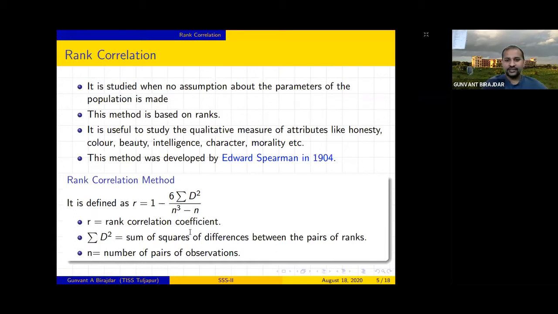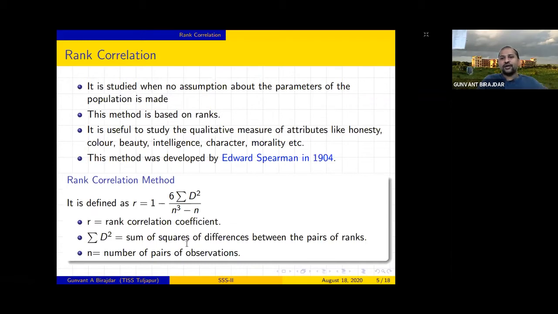What is r? r is, as usual, your rank correlation coefficient. D square is the sum of squares of differences between the pairs of ranks, right? It will be clear when we solve one example, and n is nothing but the total number of observations.